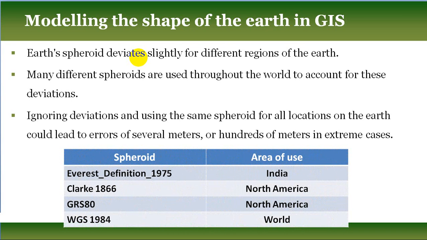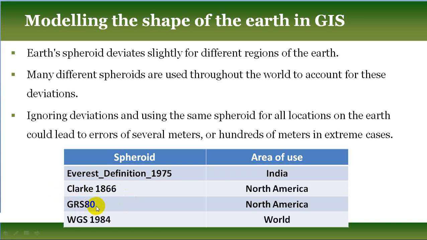A few examples of spheroids I am presenting in front of you. For mapping our country, we use this particular spheroid, Everest Definition 1975. For North America, they use two types of spheroid, Clarke 1866 and GRS 1980, the Geographic Reference System 1980.